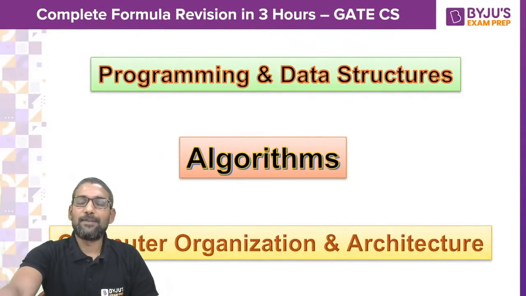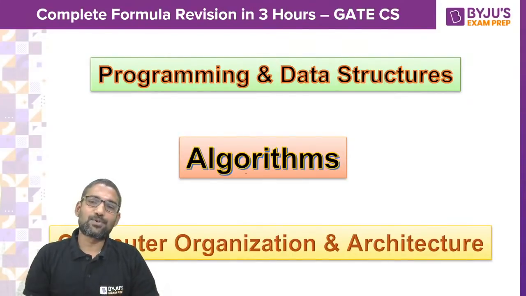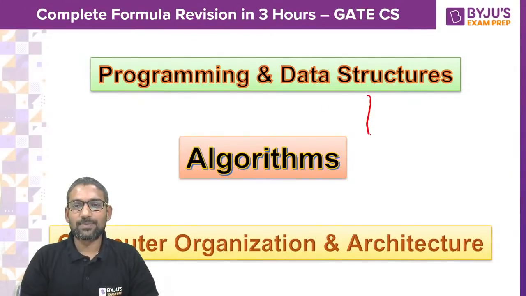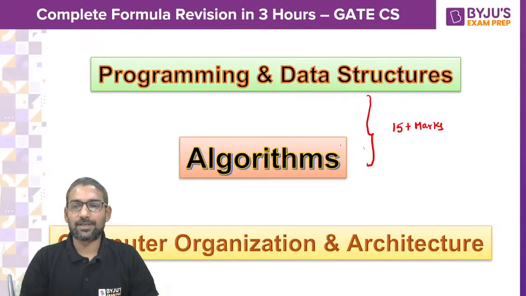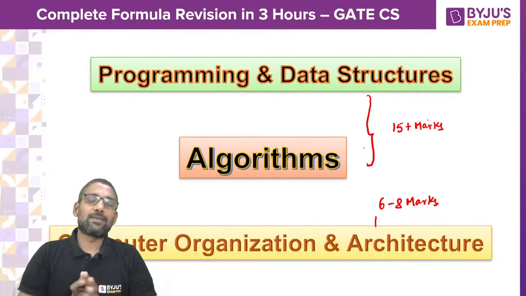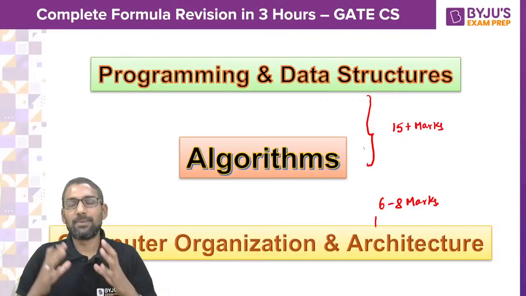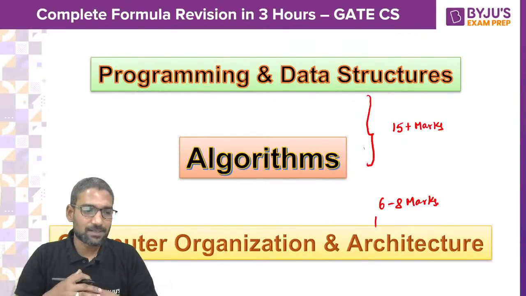And I believe you people know programming, data structures, and algorithms together. These 2 subjects together, you will get 15 plus marks. And from computer organization and architecture, you can expect around 6 to 8 marks. So with these 3 subjects, you will be able to get minimum 21 to 23 marks, right?